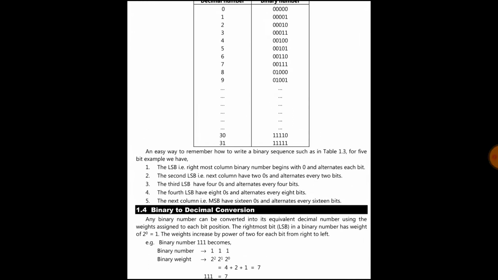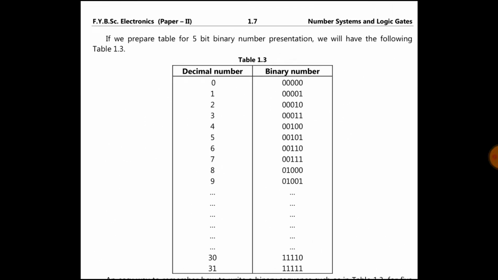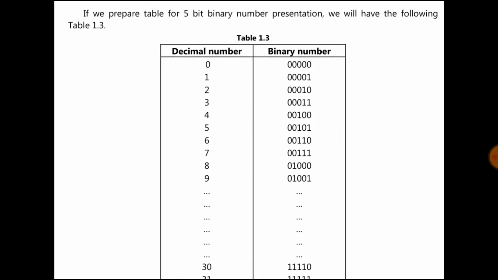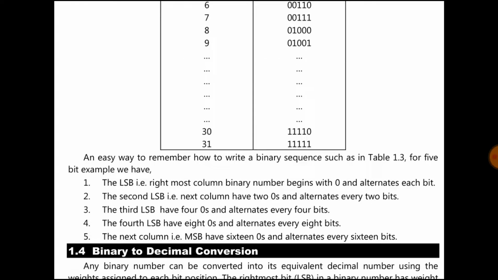Now we will see, if we prepare a table of 5-bit number representation, we will get the following table. The decimal number 0 in 5-bit binary will be 0, 0, 0, 0, 0. 1 is 0, 0, 0, 0, 1. 2 is 0, 0, 0, 1, 0. 3 is 0, 0, 0, 1, 1. Likewise, you can represent 31 as 1, 1, 1, 1, 1.